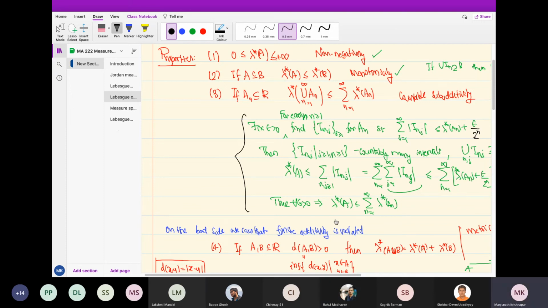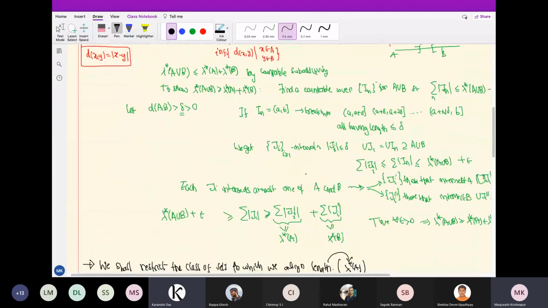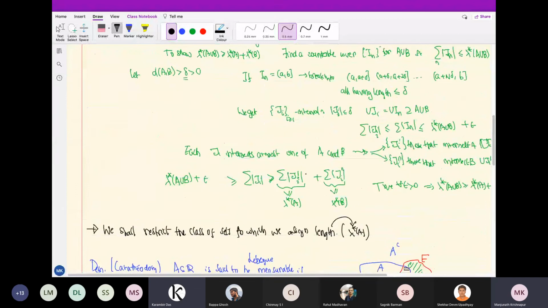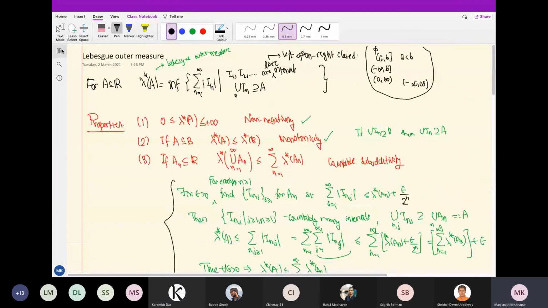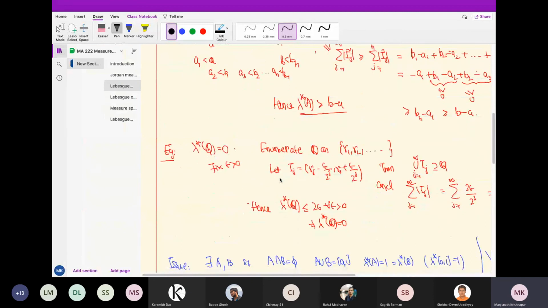Sir, can you explain the Borel set once more? It's still not clear. What is a Borel set? Yeah, it will never be clear. So then you have already achieved the level of understanding, because we don't know what Borel sets are. So that is the point. Well, there is a limited level of understanding we'll achieve.